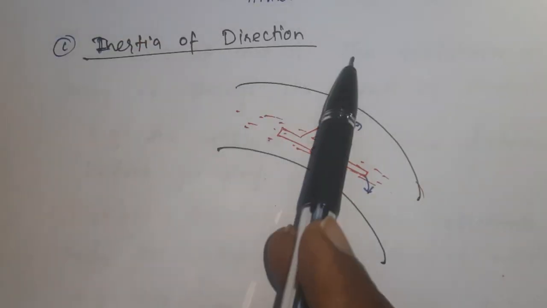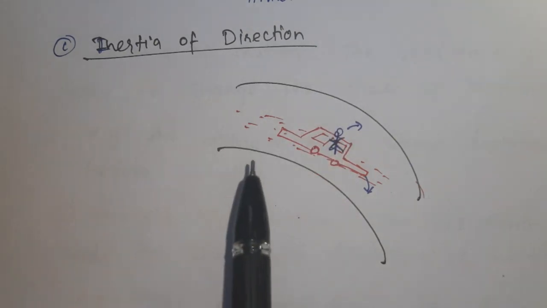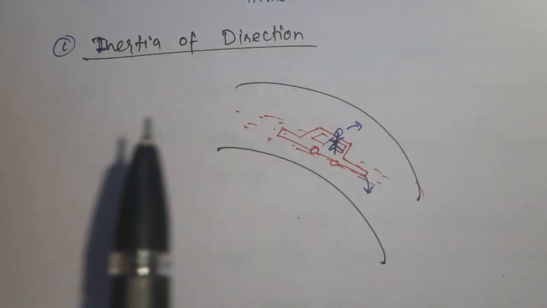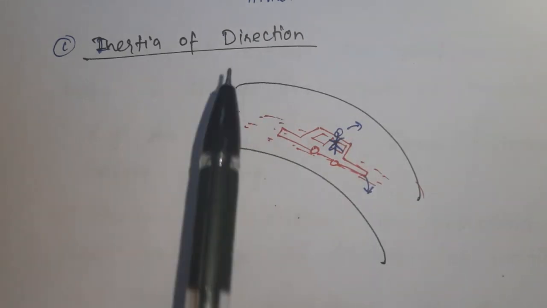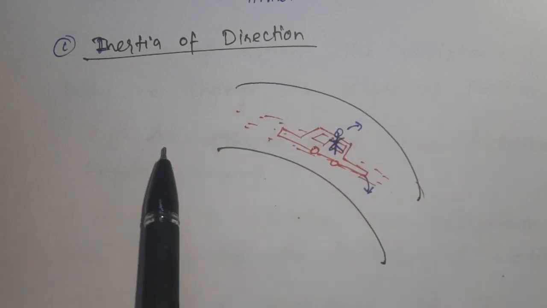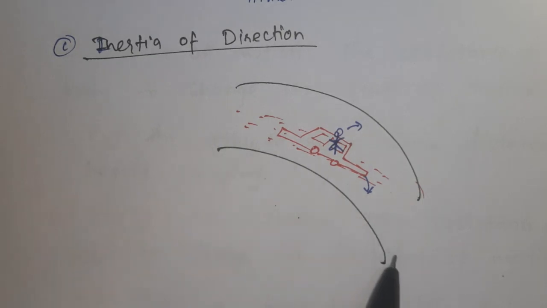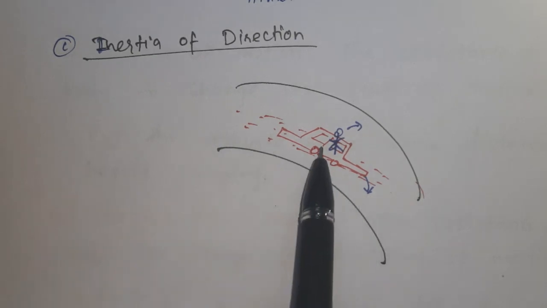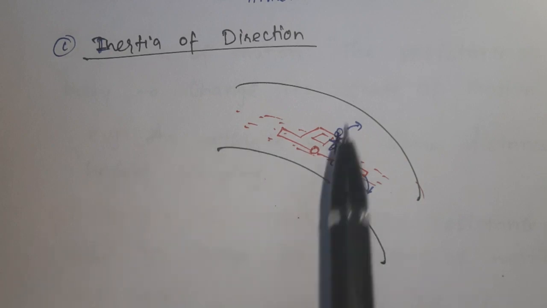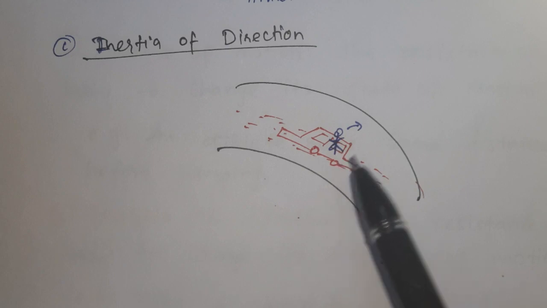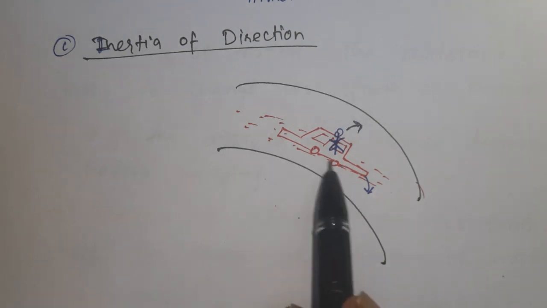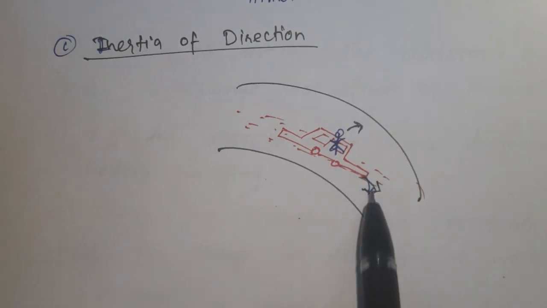Inertia of direction. Third one, this is the resistance of a body to change its direction of motion. So the object itself will not change its direction without external force. Now this car moves on the turning road. When the car takes a turn while driving, the person inside the car moves sideways and the car moves in this circular path.